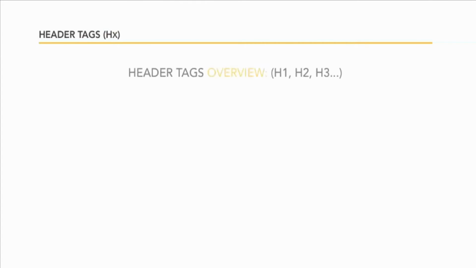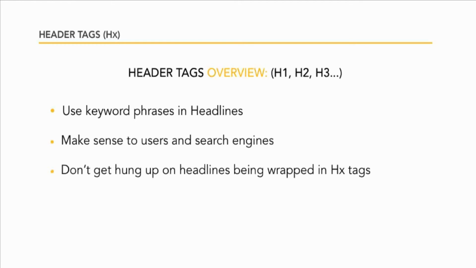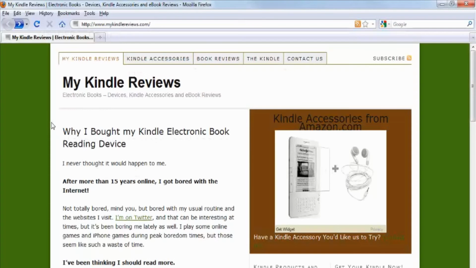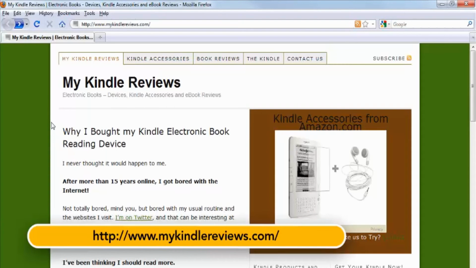Header tags, or H1, H2s, H3s, should generally be used within your headlines, and headlines should often use keyword phrases. It's possible, although it's difficult to find exact evidence of this, that headlines are given extra weighting with the search engines. It does make sense, however, if they did, since headlines are traditionally places where one might point out important aspects of a page. Let's see what the header tags look like in the source code.